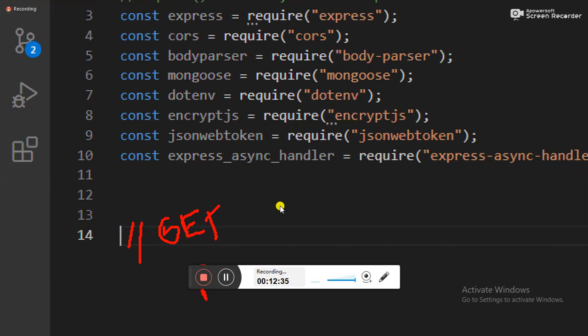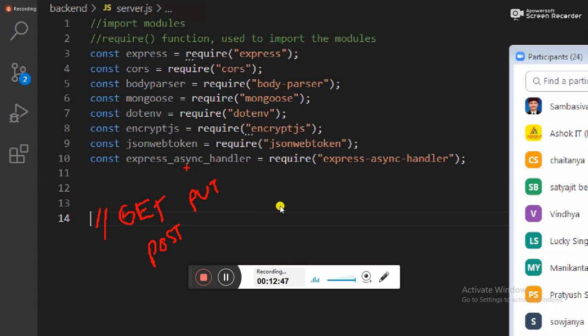Next one is the post request. Next one is the delete request, put request, add request. So many things, yes or not? We need to develop so many requests, sir. To develop so many requests, we need to prepare one REST object. First of all, we need to prepare one REST object.